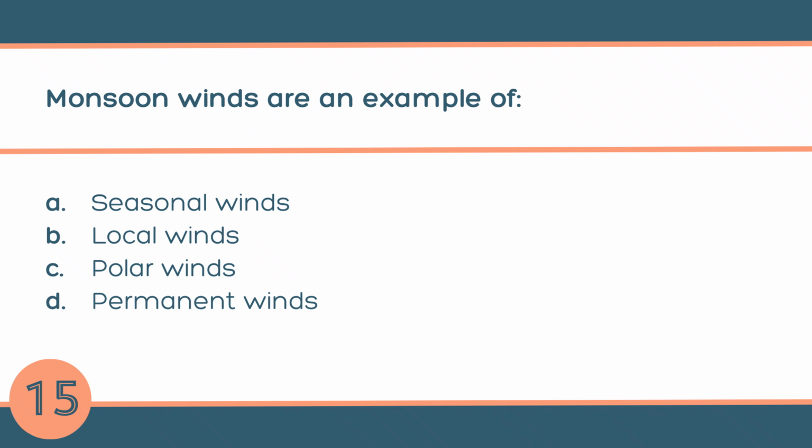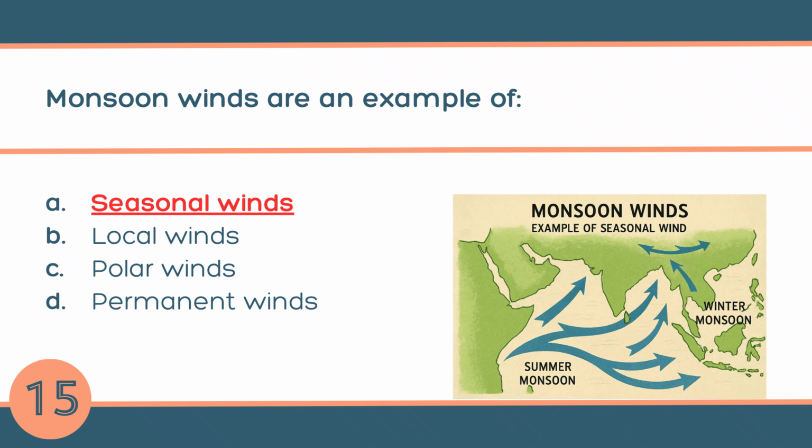Question number 15. Monsoon winds are an example of A. Seasonal winds, B. Local winds, C. Polar winds, or D. Permanent winds. The answer is A. Seasonal winds. They change their direction with the change of season. In summer, they blow from sea to land, and in winter, they blow from land to sea.